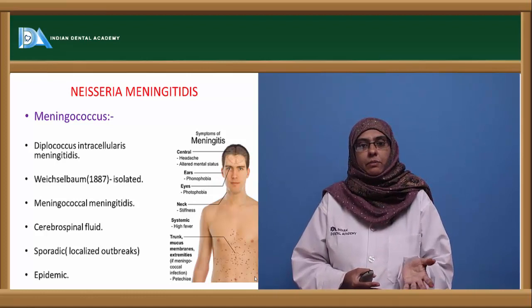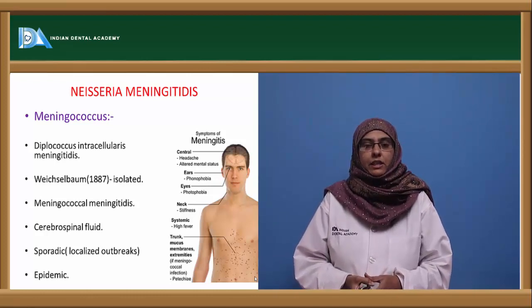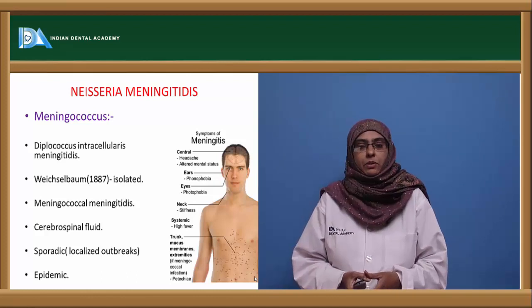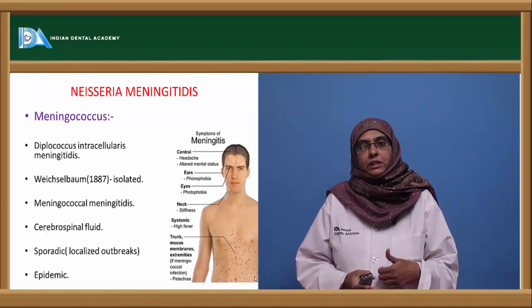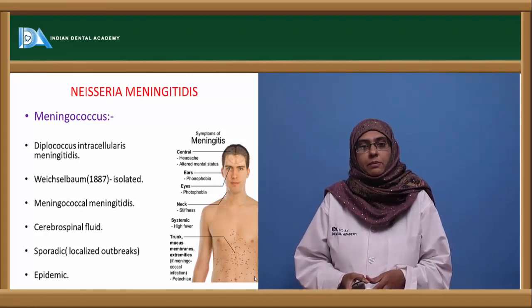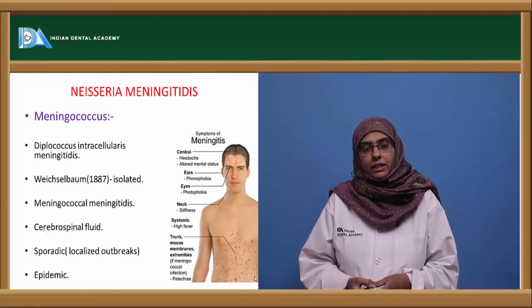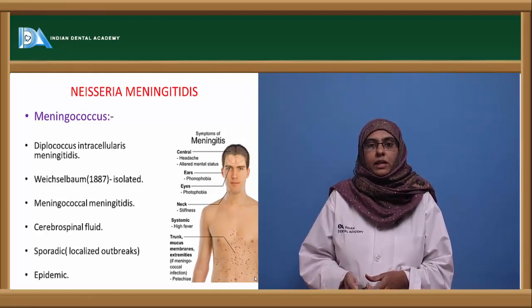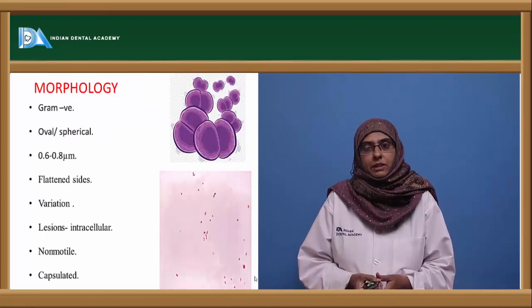The organism is related to the disease meningococcal meningitis, and was first seen in the cerebrospinal fluid because it is associated with meningitis. The organism can be easily isolated from the cerebrospinal fluid. This organism has the ability to cause sporadic disease in the form of localized outbreaks, or it can also cause epidemics, that is, septicemia.